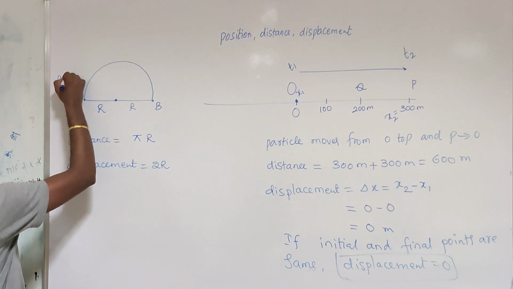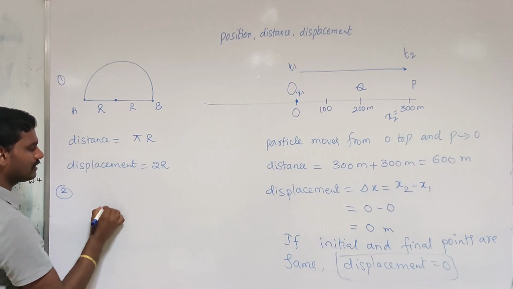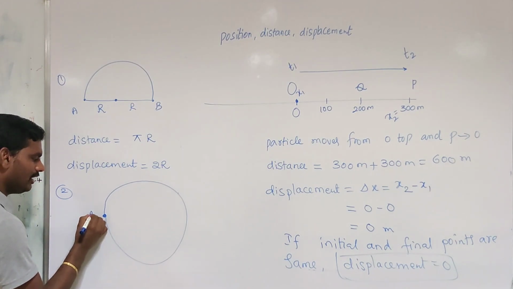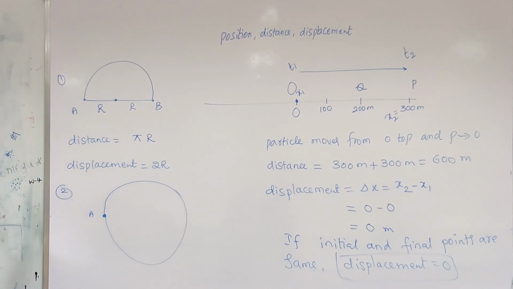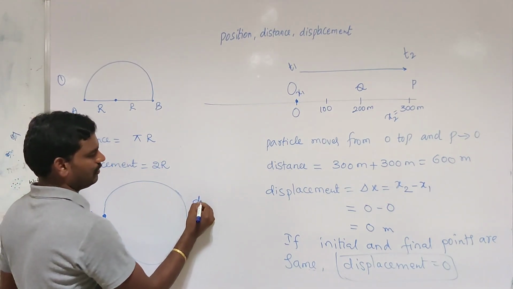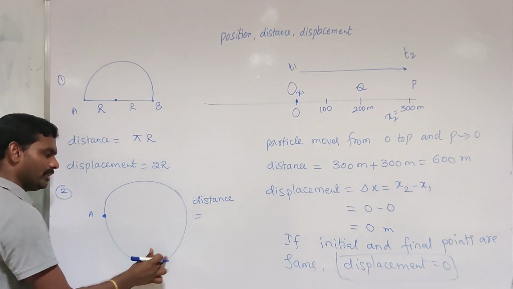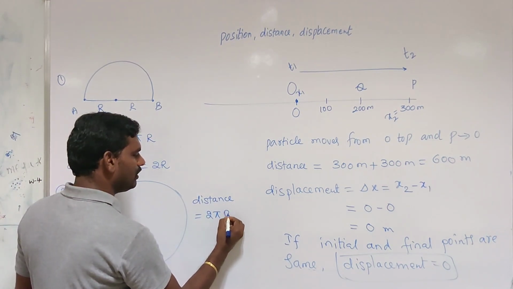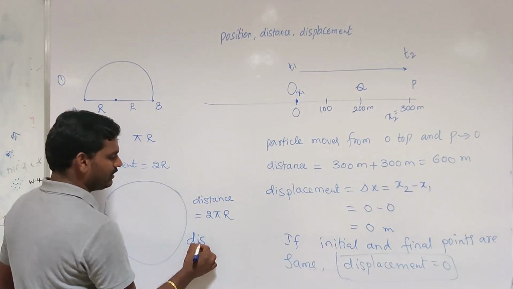And another example: if a particle moves in a circular path like this, it started from here and again comes back to the same position A. What is the distance in this case? Distance, that is the actual path followed by the particle, is nothing but the circumference of the circle. What is the circumference of the circle? 2 pi r.